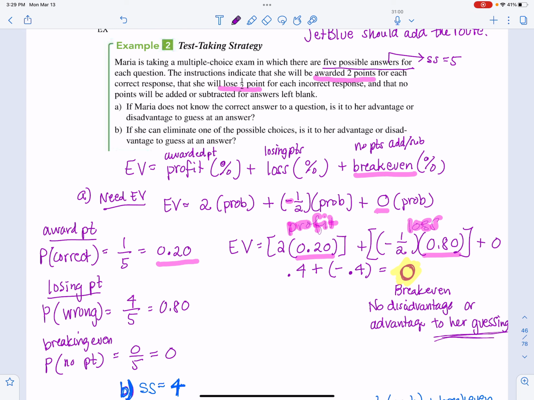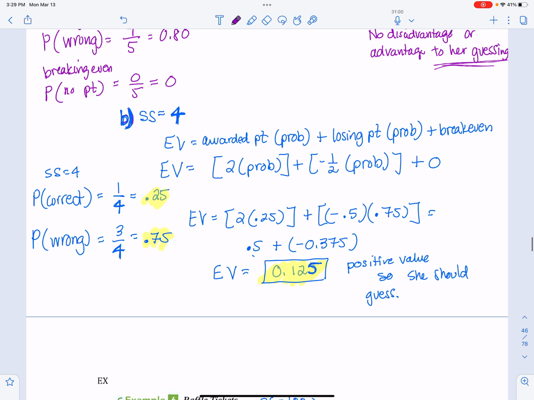So we did part A. Now we need to do part B. Part B says if she can eliminate one of the possible choices, is it to her advantage or disadvantage to guess an answer? Well, for part B, we know that this is going to affect my sample space. So my sample space drops down to 4 now. And this will affect my probability.